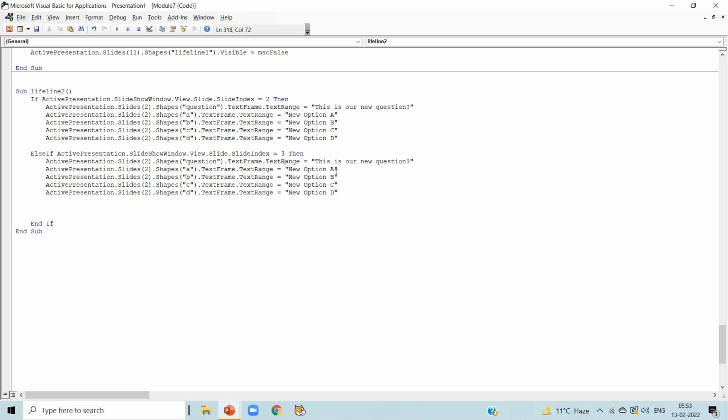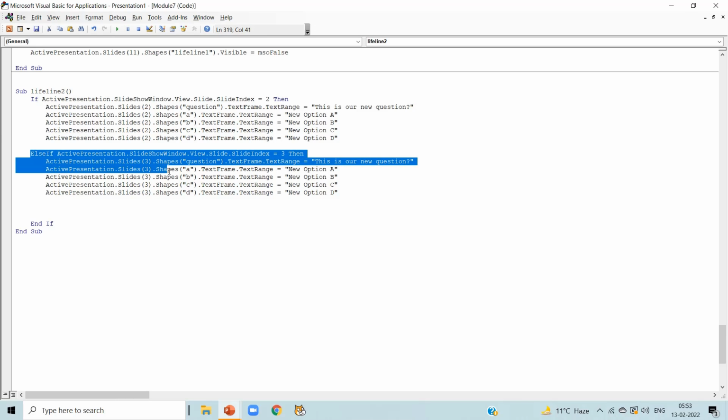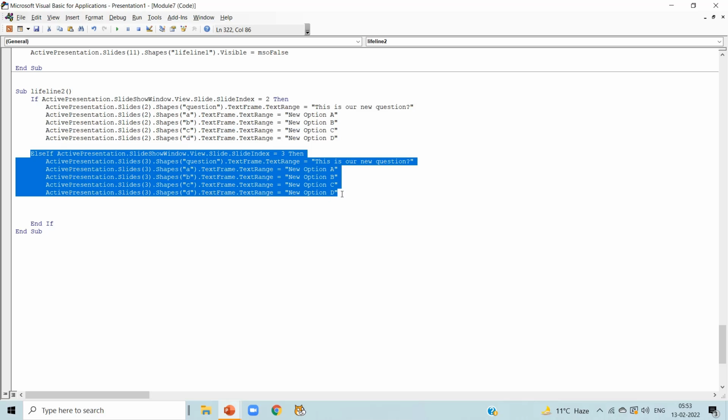So here is an option, you can change the question or options for every slide, or you can continue with this question only, as the question will get changed only once again. Update slide number 3 in 5 lines. Now again copy it, press enter and paste it.